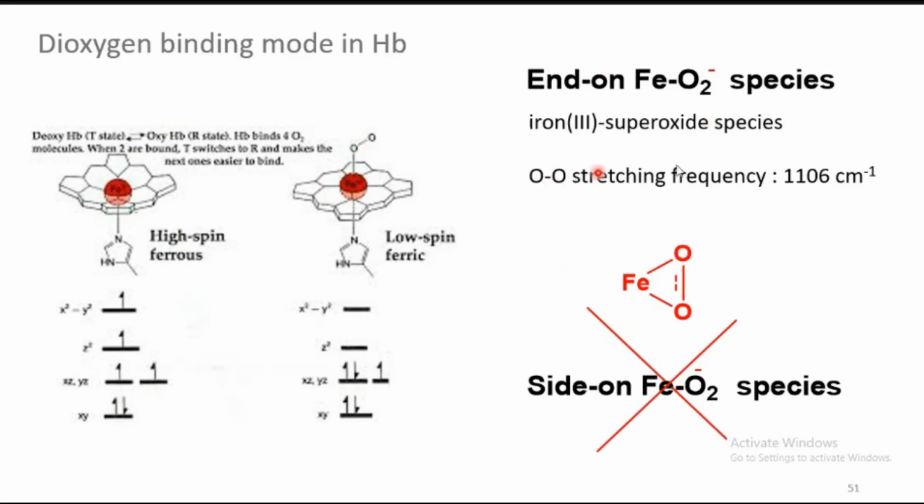Because the O–O stretching frequency which is obtained from resonance Raman is highly consistent with the end-on binding mode of the superoxo species. They would have already run Raman for potassium superoxide, sodium peroxide, as well as some of the other superoxides and kept these values. When we compare with those values, this stretching frequency exactly fits into the superoxide form, as well as the other spectral techniques which support the iron in the +3 oxidation state. So the O2 binding with the hemoglobin is a bent mode.